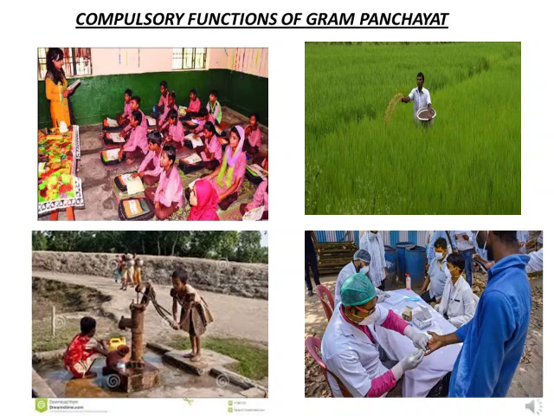Then comes, in the second part, you can see a farmer. So, providing farmers with better seeds and fertilizer. This also is a compulsory function of Gram Panchayat. These all they have to do.